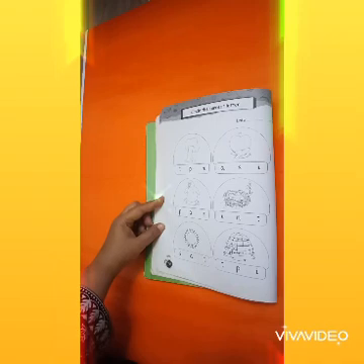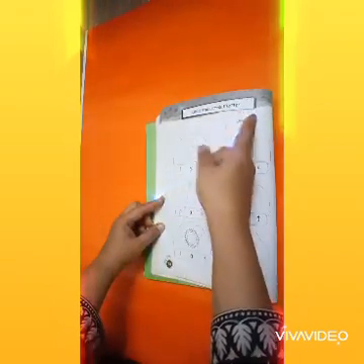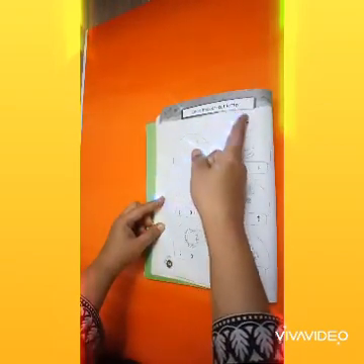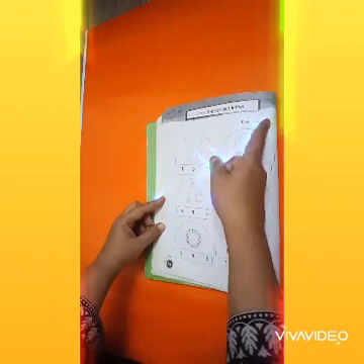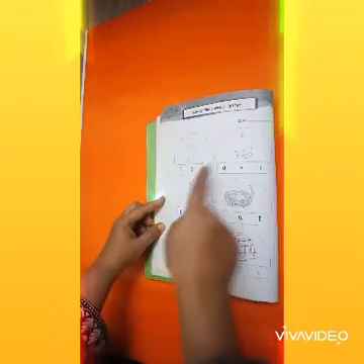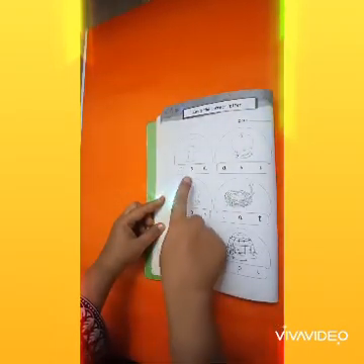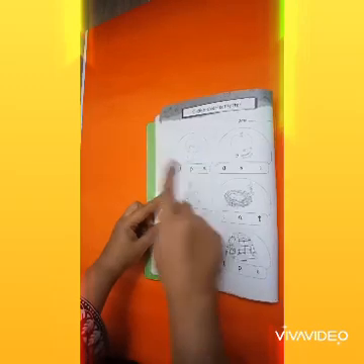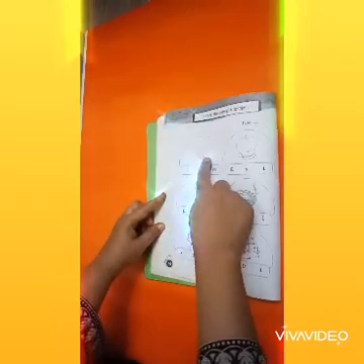Now in workbook page number 14 there is "circle the correct letters." Circle the correct letters. You have to put the date with pencil. Now see, there are some pictures. You have to find out the first sound of these vocabulary.